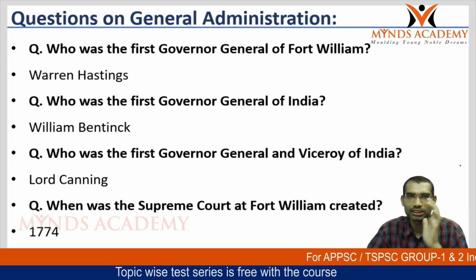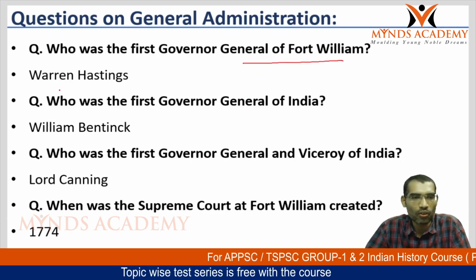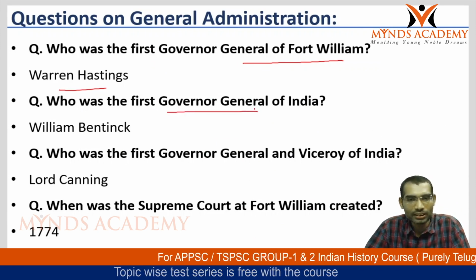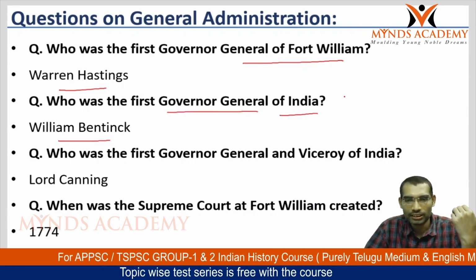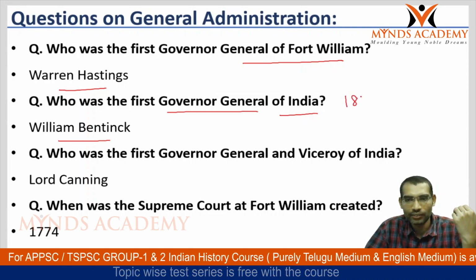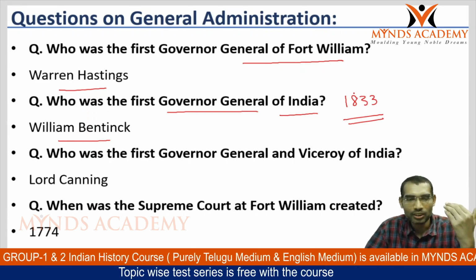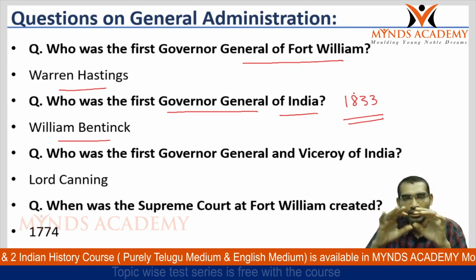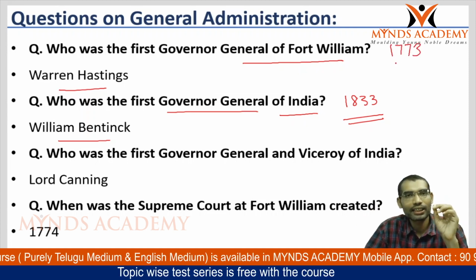Now we see how questions can be asked. Who was the first Governor General of Fort William? Warren Hastings. Who was the first Governor General of India? William Bentinck. The Governor General of India was created with the 1833 Act. By this time, most of India was already conquered. The Governor General of Fort William was created in the 1773 Regulating Act.